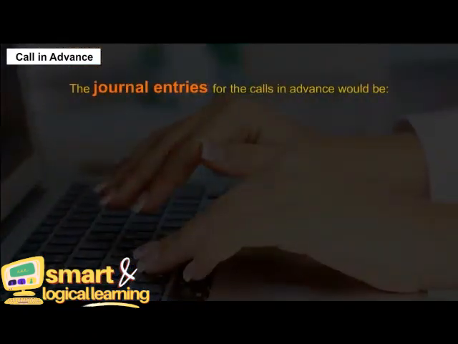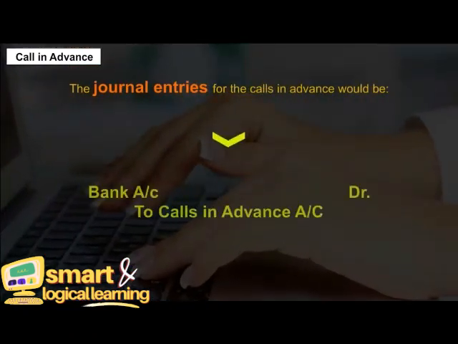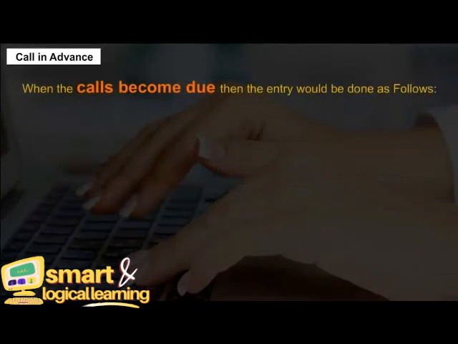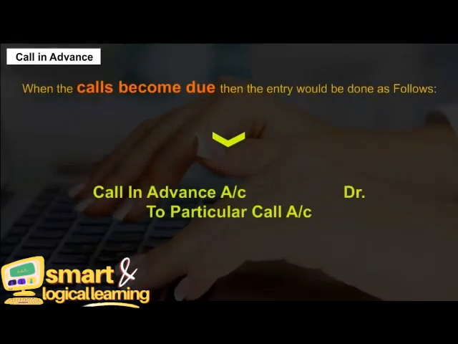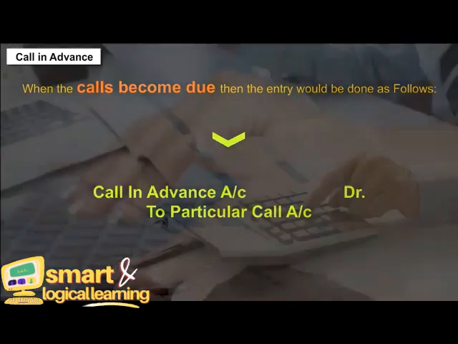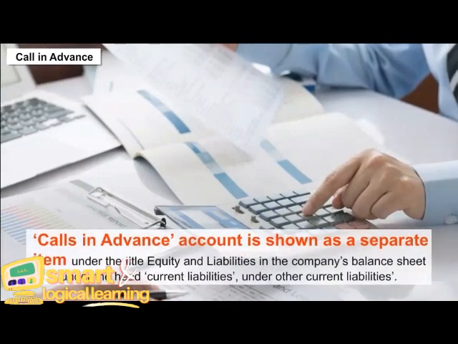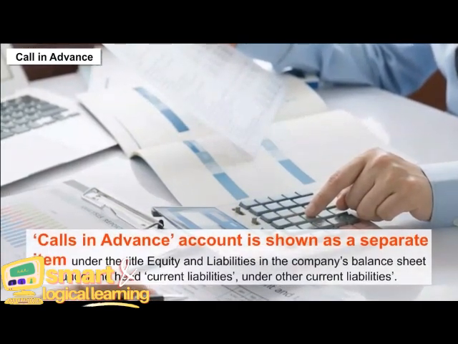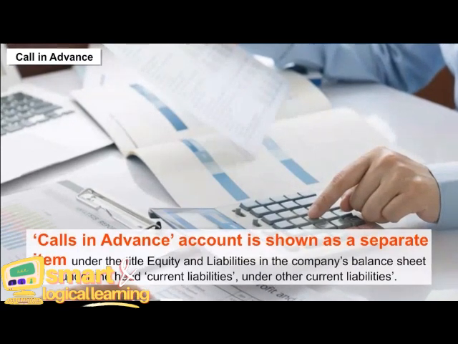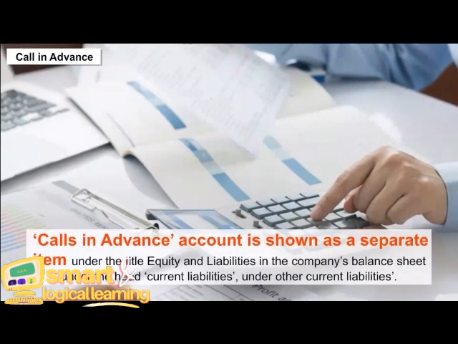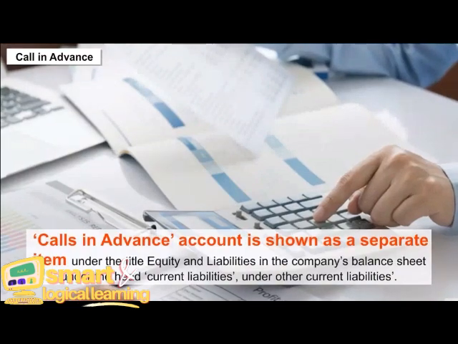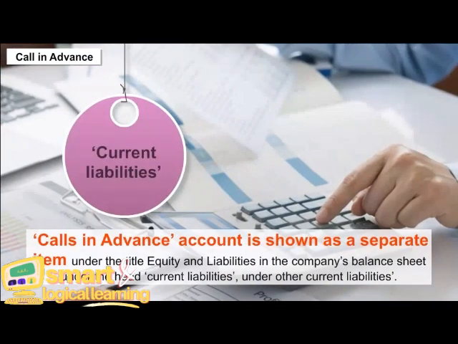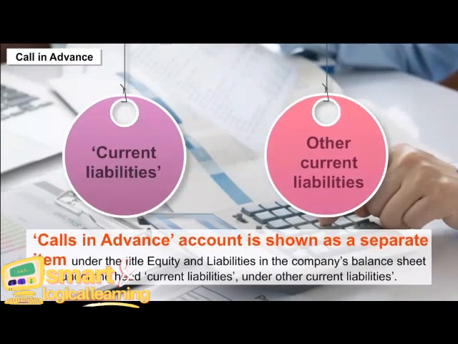The journal entries for the calls in advance would be as follows. When the calls become due, the entry would be done as follows. Calls in advance account is shown as a separate item under the title Equity and Liabilities in the company's balance sheet, under the head Current Liabilities, under Other Current Liabilities.